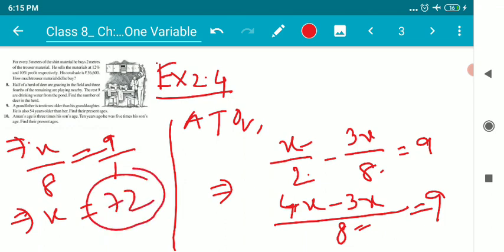So children, what did I get? 72. This is the value of x, or the total number of deer in the herd. This is our answer: 72 deer were in the herd. Children, this is how we have to solve it.